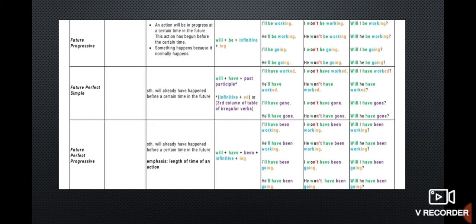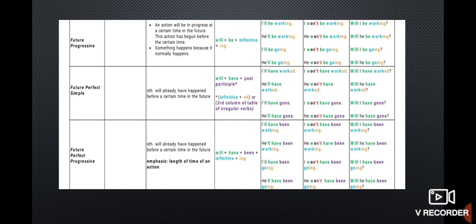Next we'll discuss future continuous or future progressive. It means the action will be in progress at a certain time in the future. That means the action begins before that certain time, and something happens because it normally happens. So what is the structure? Will be plus V1-ing. He will be working harder. He won't be working. Will he be working?